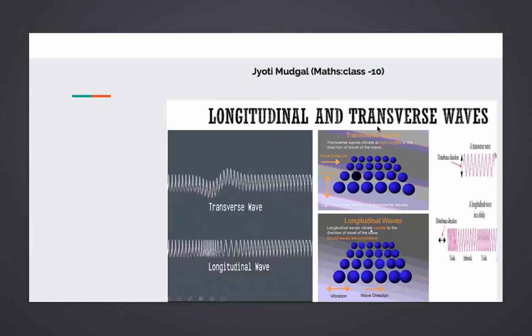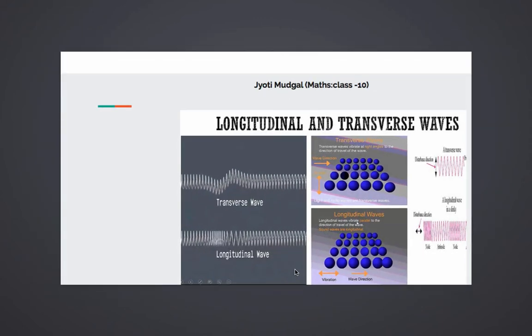Now comes longitudinal and transverse waves. We are talking about two types of waves. One where crest and trough are formed, that is a transverse wave, and the wave which has compression and rarefaction is termed a longitudinal wave. So it is easy to understand this pattern. Compression is the part where the particles come closer, and rarefaction is where the particles move away. Such a wave is called a longitudinal wave. Clear? The difference should be very clear, students. That's why I've shared this particular image with you.